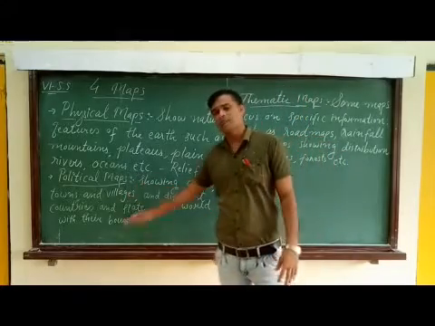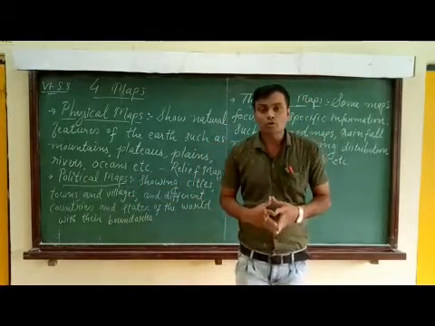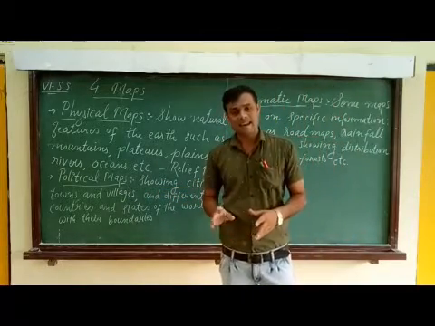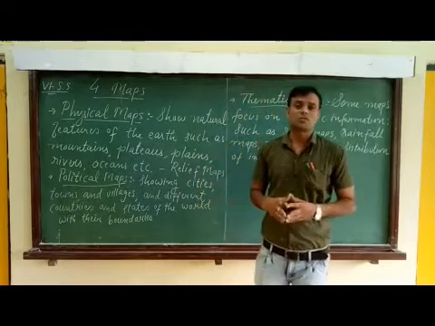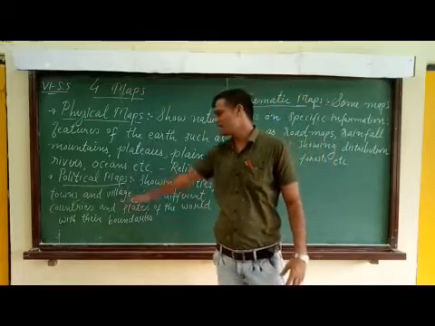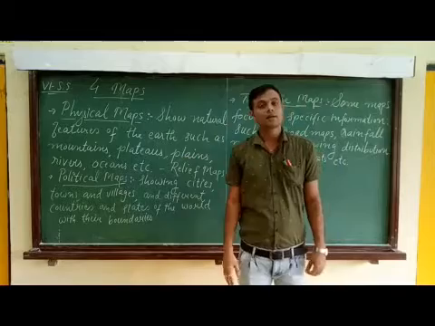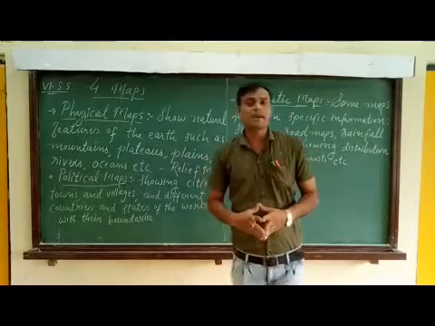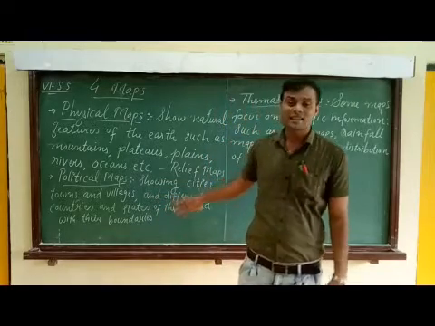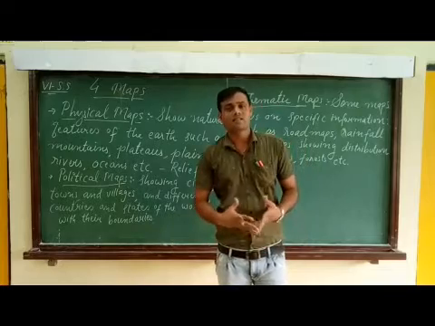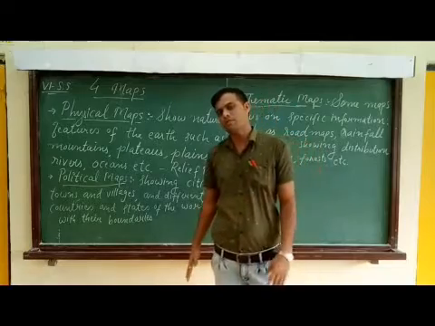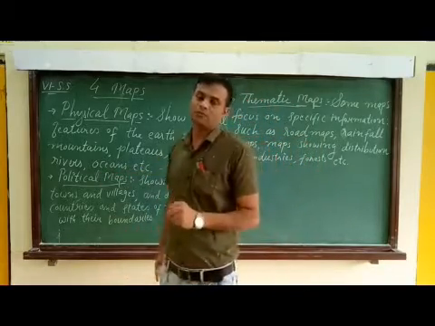Next come political maps. Maps showing cities, towns and villages and countries and states of the world with their boundaries, such maps are known as political maps. I repeat, the maps showing towns, villages, cities and different states, countries of the world with their boundaries, those maps are known as political maps.